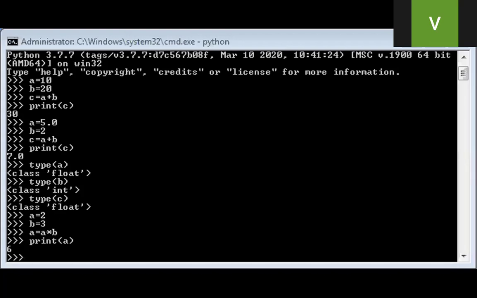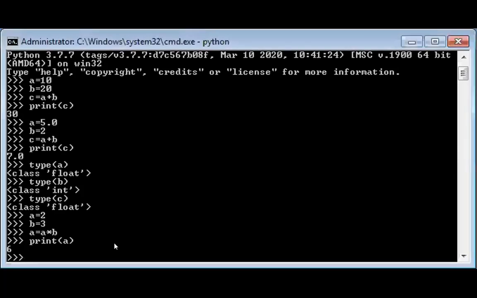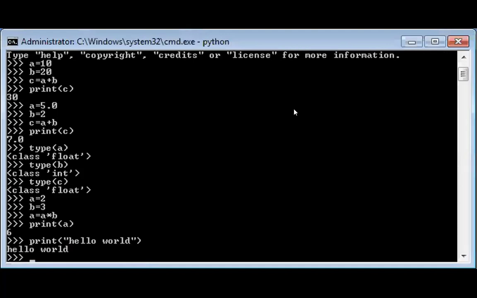Let me take one example. Suppose I want to print hello world, I simply write print hello world. Observe, hello world is already printed. I just click enter, that's it. After typing print hello world, I just press enter and the output is displayed here.